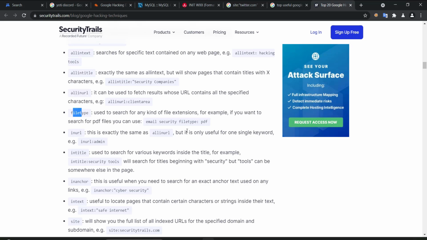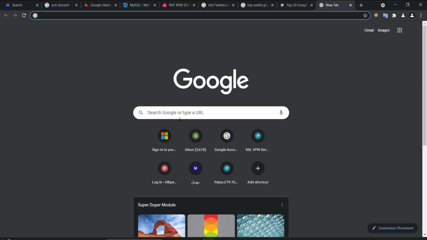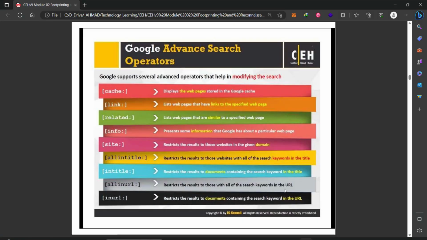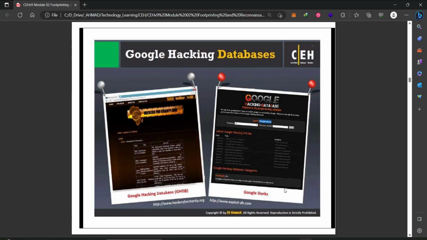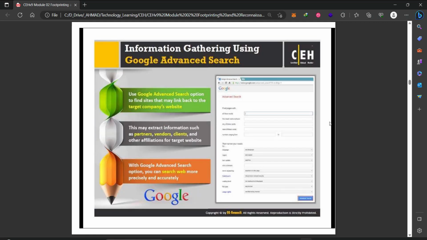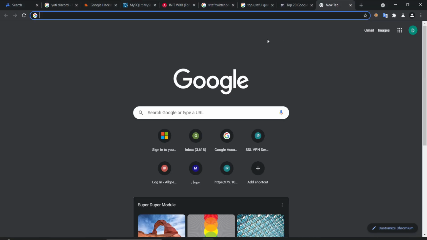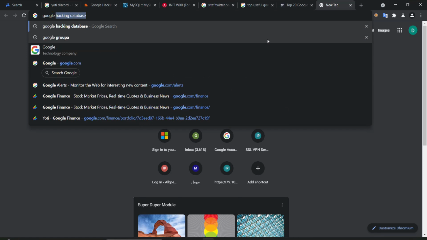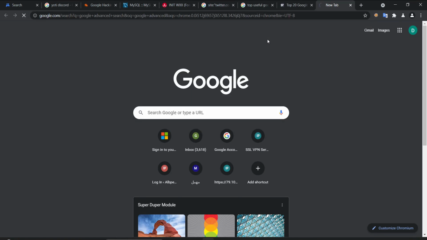File type, PDF. So you see, even the same thing, you can approach it from different perspectives, different commands, either filetype or ext, for example. Okay. And this is what I told you about the Google Hacking Database that I showed you. It is the same, and the Google Dorks are also the same. And also here, something else, advanced Google search. This is way more advanced. So let us go to Google Advanced Search.